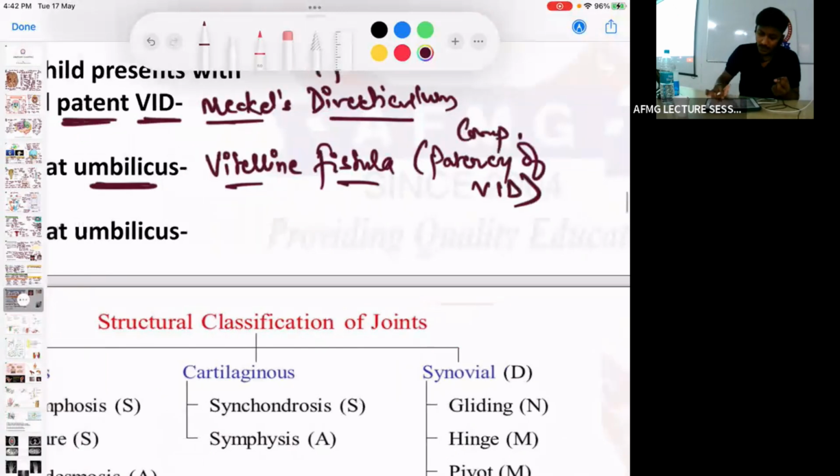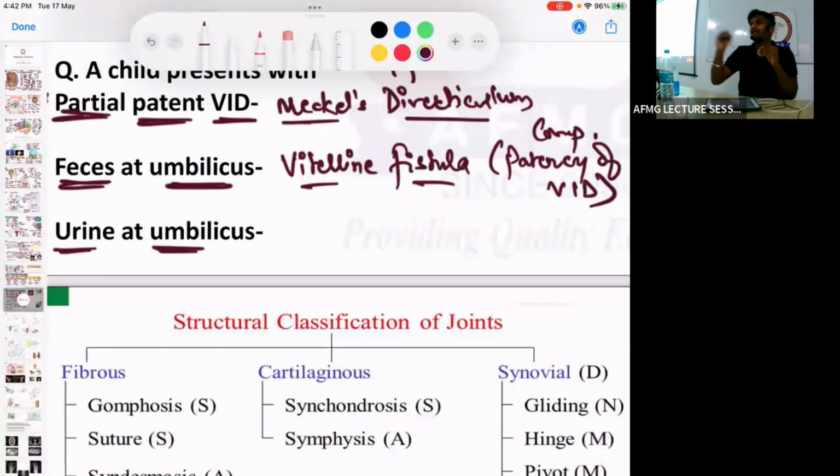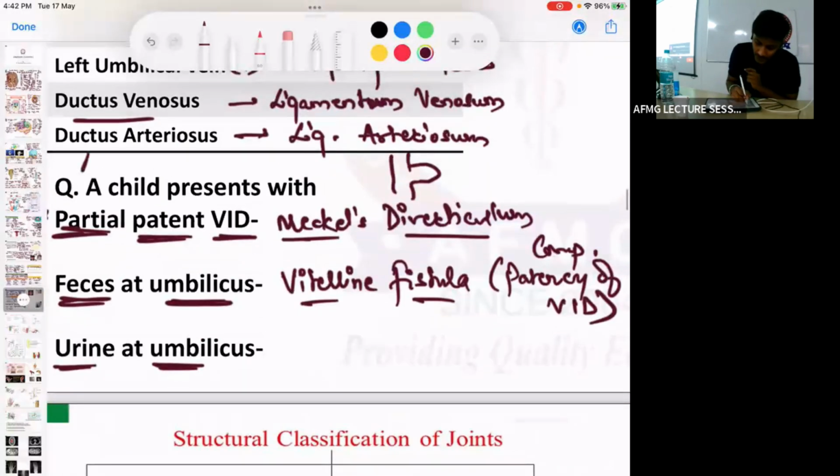Complete patency. Okay? Then if there is urine at the umbilicus, so abnormal connection before birth between the bladder and umbilicus is known as the allantois. तो ये भी content होता है umbilical cord का. The remnant of allantois is known as urachus.